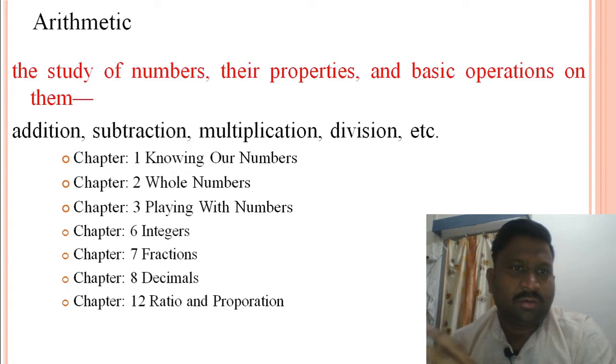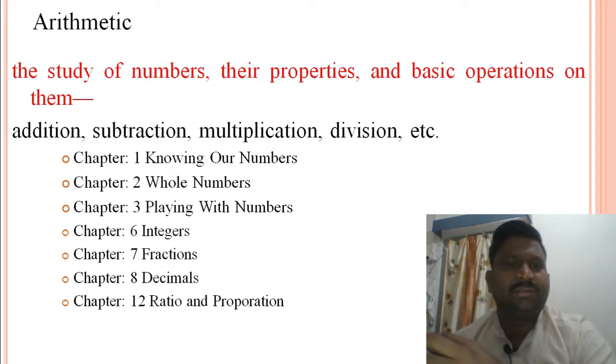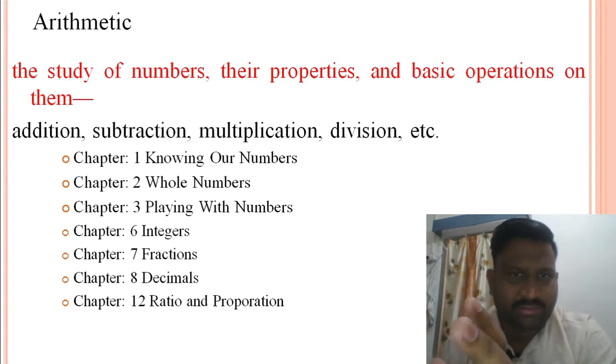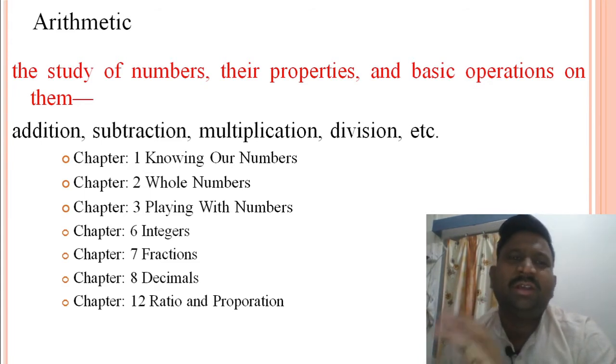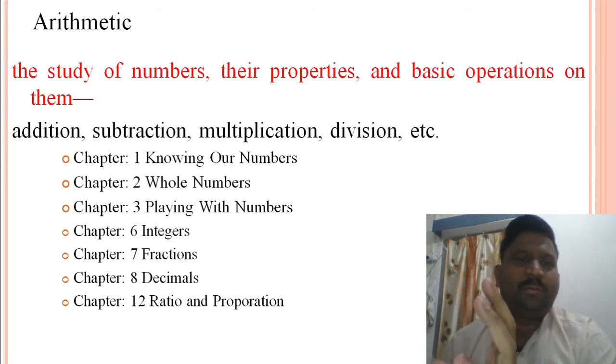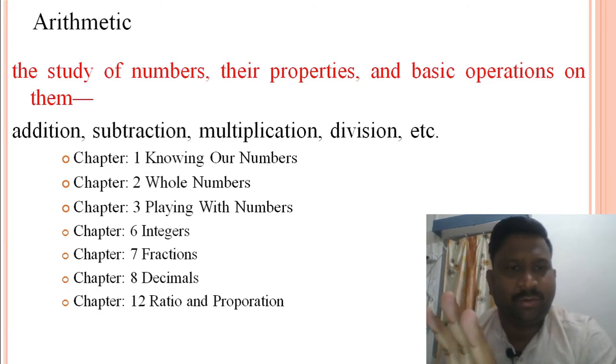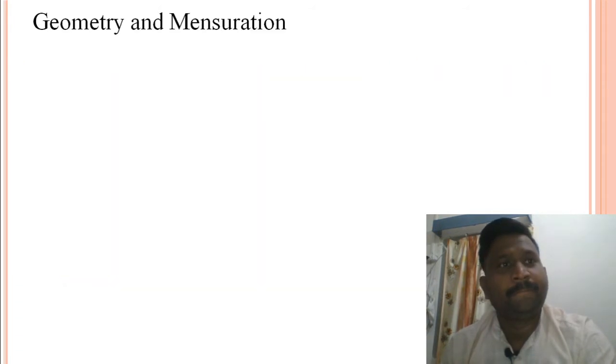Okay. So, except chapter number 12, ratio and proportion, you are familiar with the other chapters. You know the numbers, you know the whole numbers, maybe not by the category, but you identify the whole numbers. You have done several activities with numbers. You know the integers, maybe with different names. Fractions, very well known. Decimals, you know. And a slightly new thing is ratio and proportion. We will learn it in this chapter.